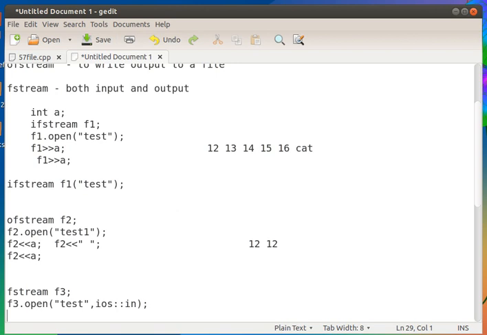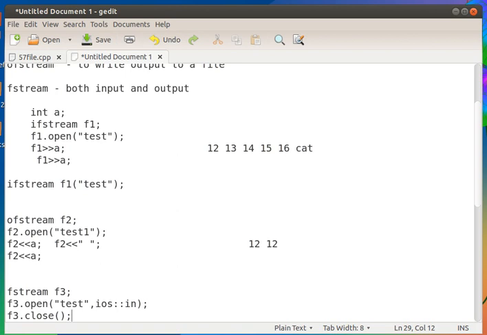We can open it in input mode, then close it, then reopen it in output mode. So this same object can be used for both reading and writing, but not simultaneously.